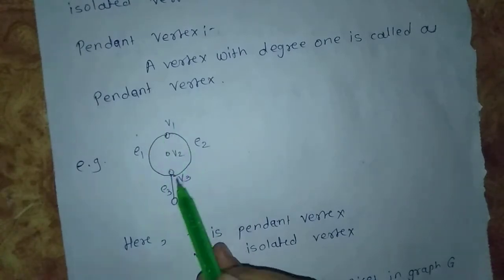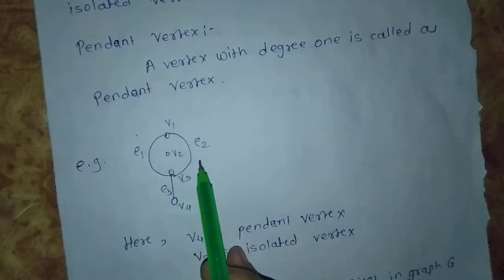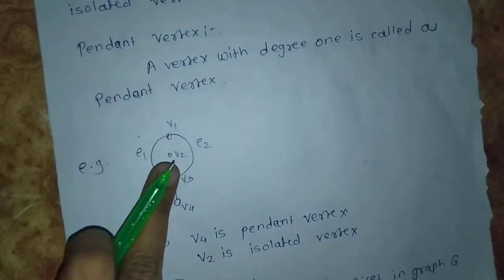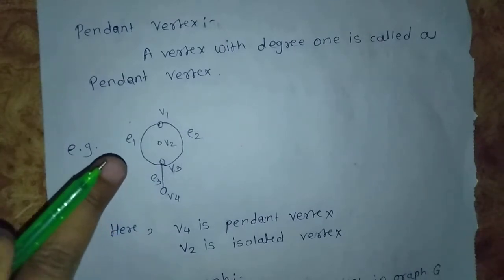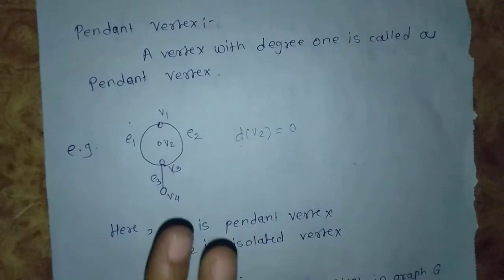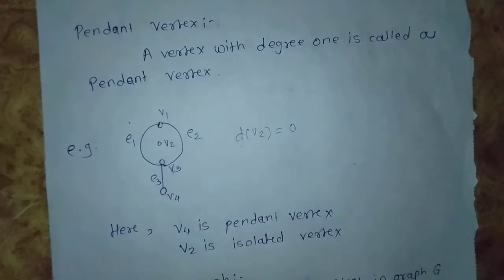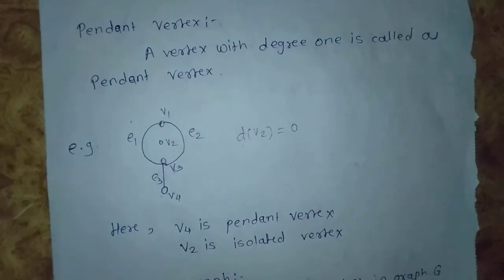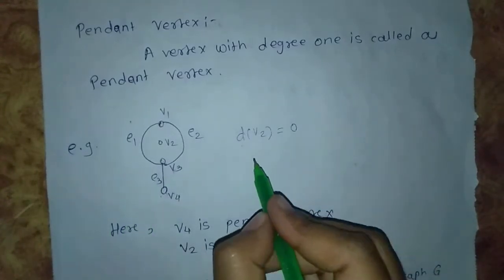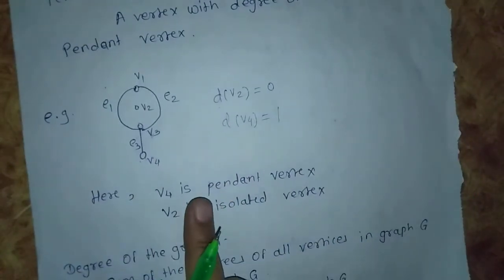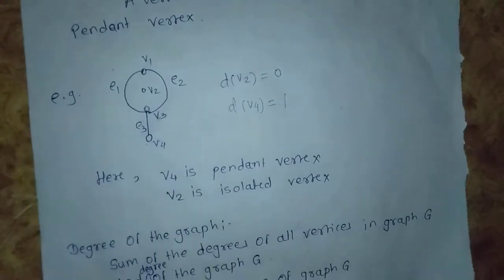For example, consider this graph. Here the vertices are v1, v2, v3, v4. You can see that the degree of v2 is 0 because no edges are incident on v2. So v2 is an isolated vertex, and v4 is a pendant vertex because only one edge, e3, is incident on v4, so the degree of v4 is 1.